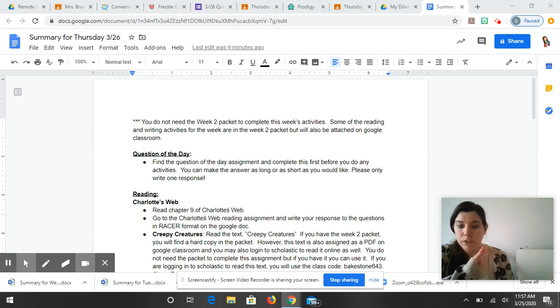Biggest thing, make sure you're completing your Charlotte's Web RACER every single day, and then completing your reading assignment every single day. Any Google Forms that I'm giving you, you're completing. You're going on Freckle, completing those activities, and then you have science the whole week. Just make sure you get it finished by the end of the week.